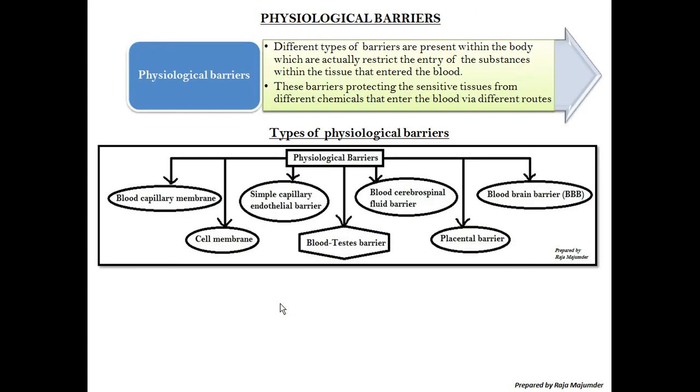But before that, what is this barrier actually? Different types of barriers are present within the body which restrict the entry of substances into the tissue from the blood. Whenever substances enter the blood, maybe as nutrition, minerals, or foreign substances, as a chemical substance, that is nothing but a drug, not all tissues are going to accept it so easily, because some barriers are there, like the India-Pakistan border.